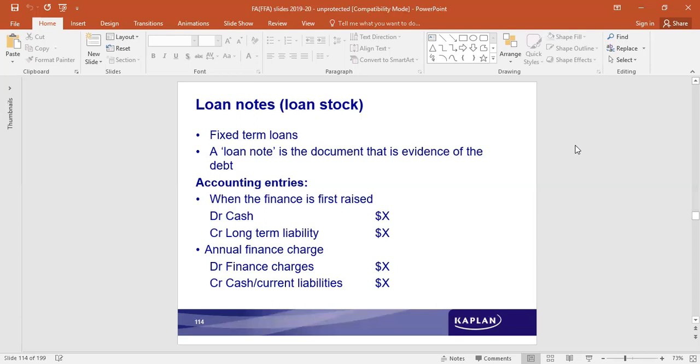And annual finance charges, which is interest. Interest has to be paid periodically. If it is paid, it is interest or finance charges to cash, or if it is still not paid on the date of closing the financial statement, it would appear as a current liability because it would be paid in a short period of time.